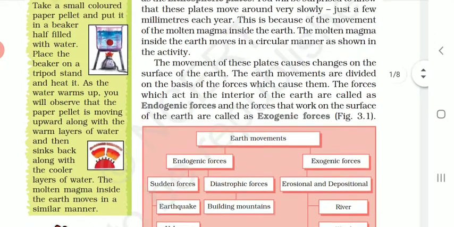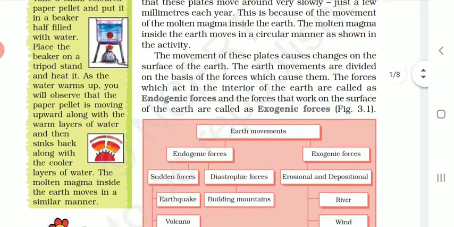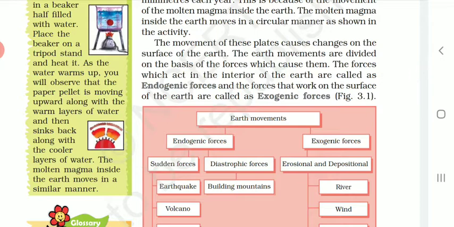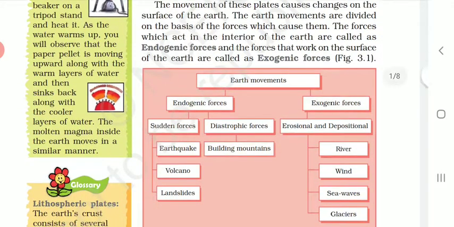In this point, at the beginning, we have seen how with two forces the earth keeps on changing continuously. These forces are endogenic forces and exogenic forces. The endogenic forces are acting inside the earth, and the exogenic forces are acting on the surface of the earth. So, this is the difference between the endogenic force and exogenic force.